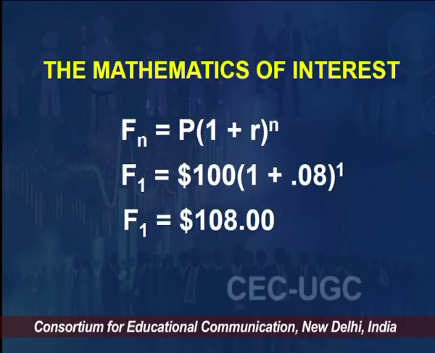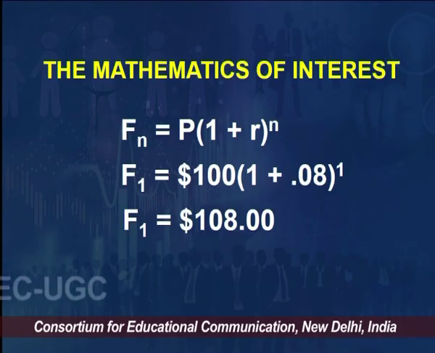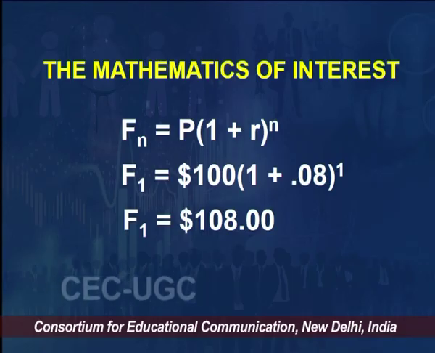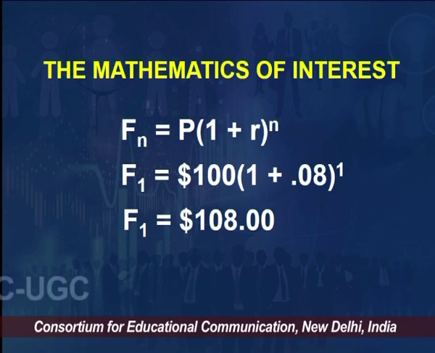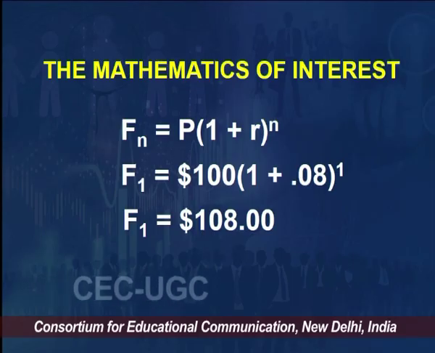It says Fn. Fn stands for future value for a given n. N is number of years here, is equal to what? P into 1 plus r raised to power n. It could be 1 plus small i as well, right. So future value for a given n is present value into 1 plus r raised to power n.